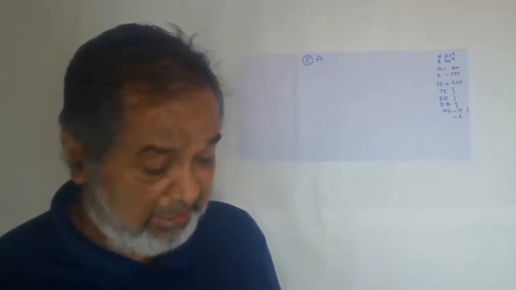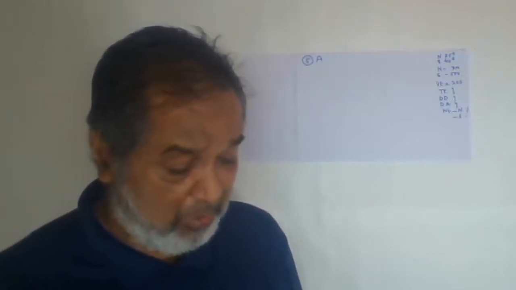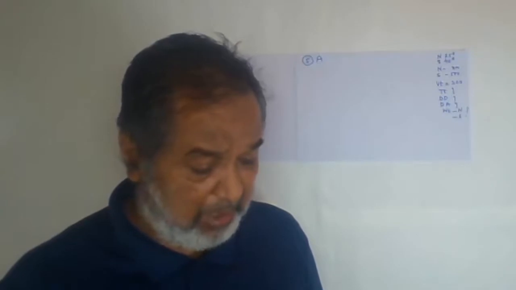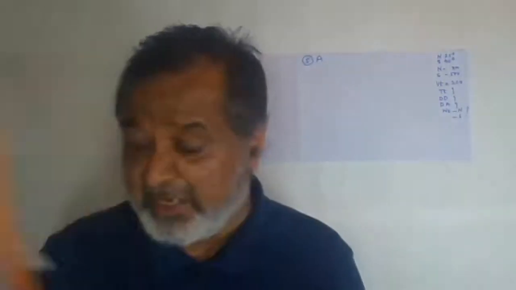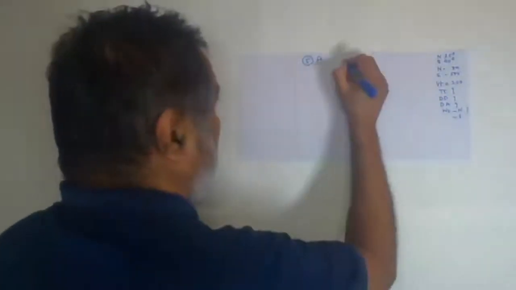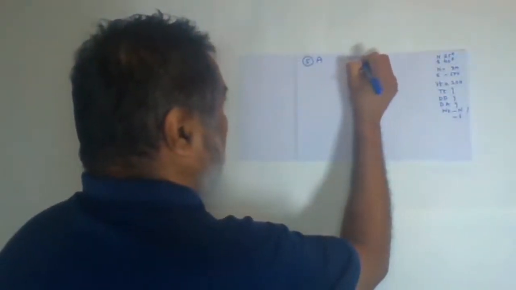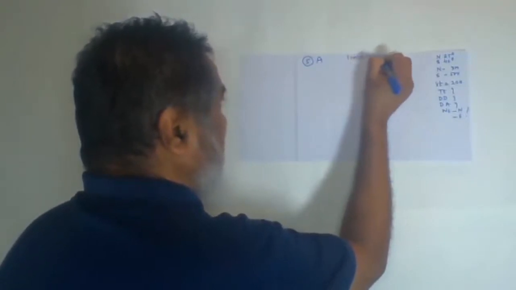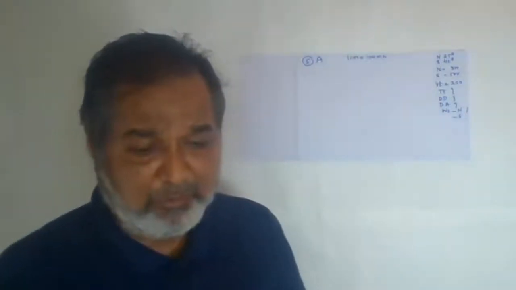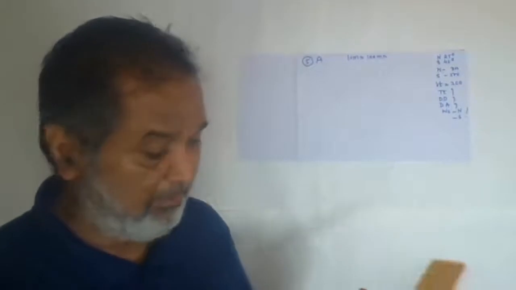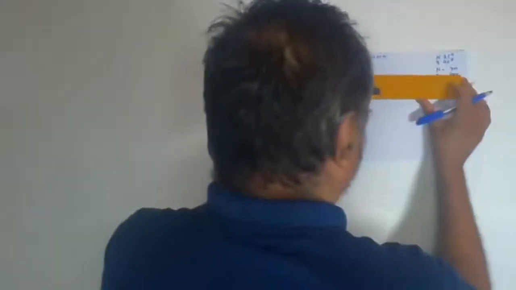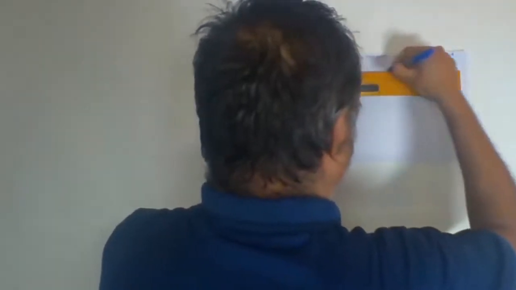If the vertical thickness of the limestone is 200 meters, find the true thickness, dip direction, dip amount, and width of outcrop on the northern and southern slope. The scale will be again 1 centimeter for 200. We will not change it in all the problems from A type to E type.